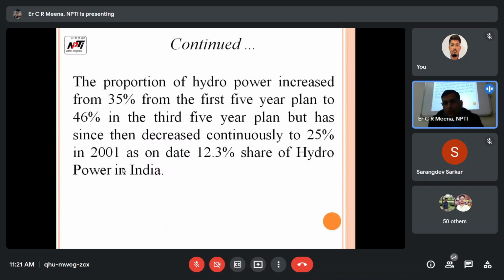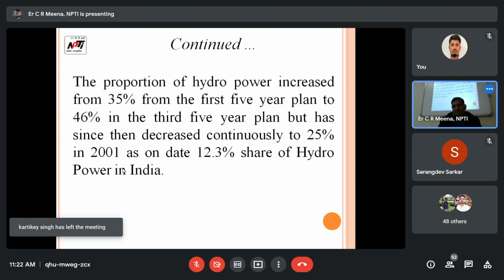The proportion of hydro power increased to 35% from the first 5-year plan. After independence of India, the Planning Commission had a plan to develop power, because power is the most important factor. So at that time the hydro share of total installed capacity was 35%. After that, it reduced continuously, and in 2001 the total share was 12.3%. Sorry, 25%. But as on date, it is very less.